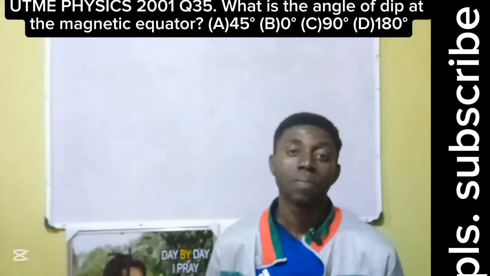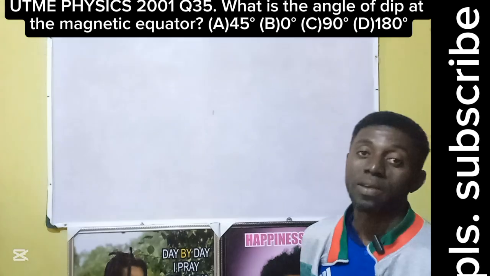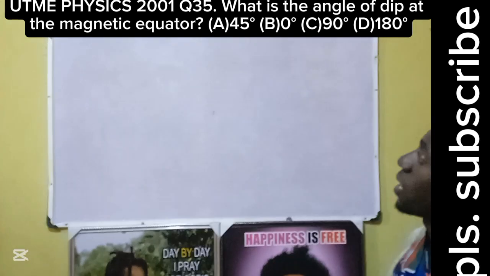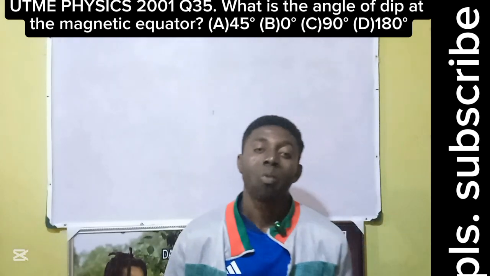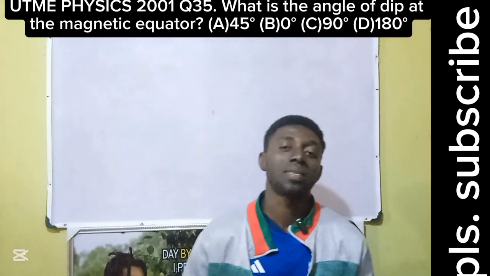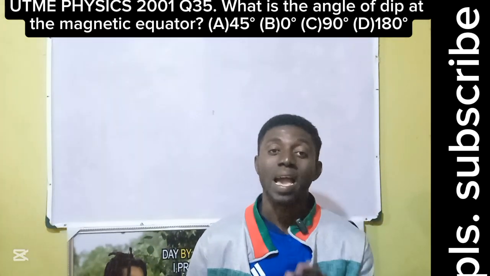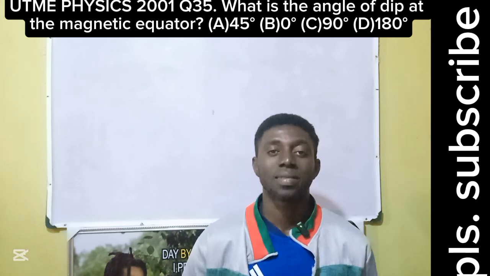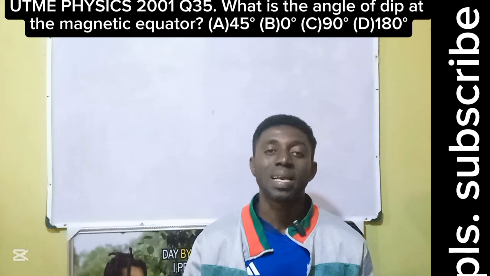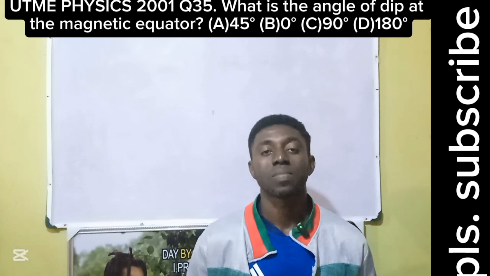JAMB past question, 2001, question number 35. What is the angle of dip at the magnetic equator? If I may ask you, what do you think is the biggest magnet in the Earth? What could be the biggest magnet on the Earth's surface?